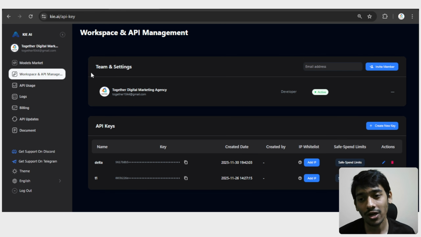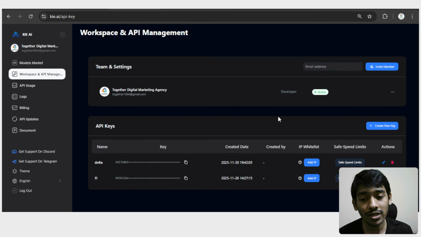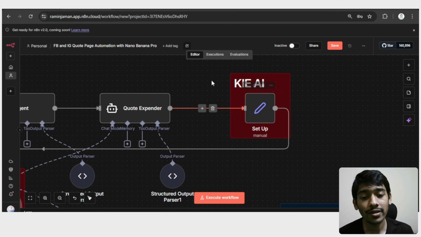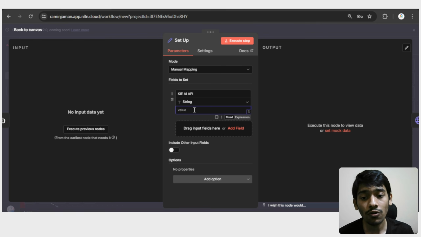Sometimes you have to create an API key first if there's not a default one. So just click create new API key, give it a name, and after that click create. A new API key will be created, and you can copy it. Then come here, open the setup node, and in the place of value, paste the API key.